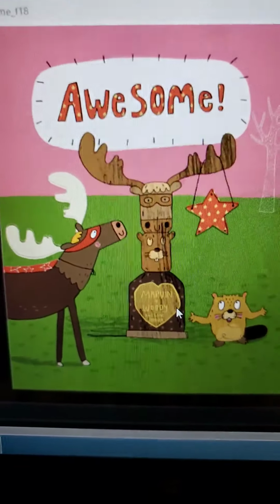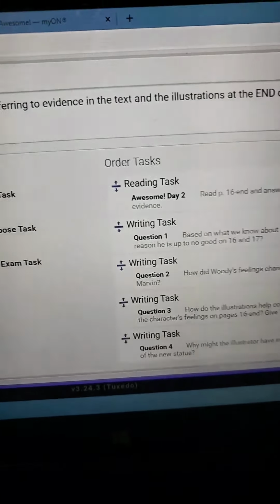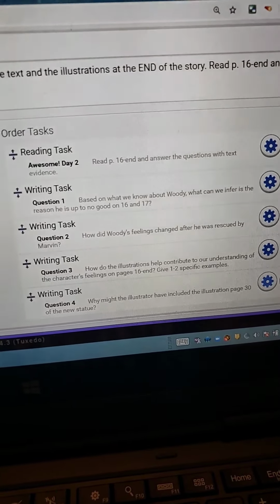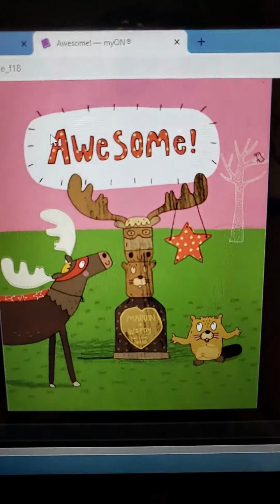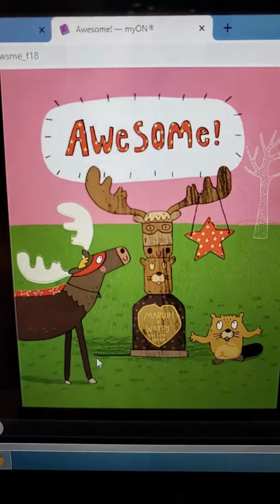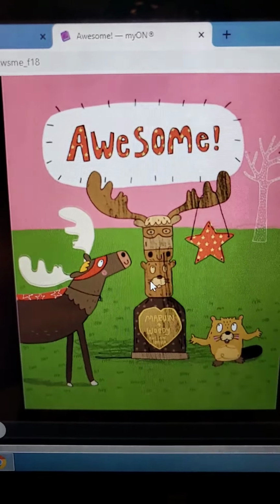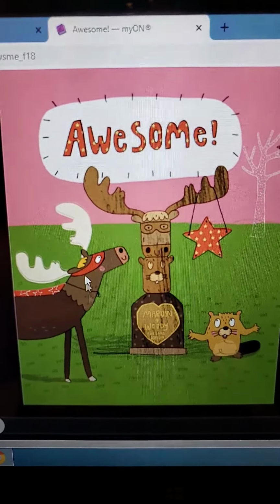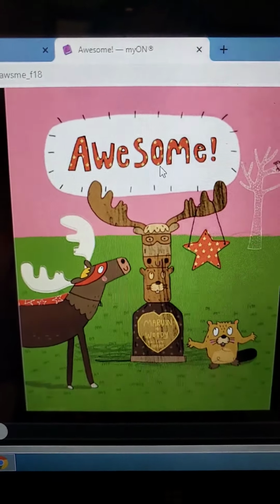So our answer to question number 4. Why did the illustrator include the picture of the new statue? So that we can see that Marvin and Woody are both awesome in their own way, and that together, Marvin and Woody make great friends and are both awesome together.